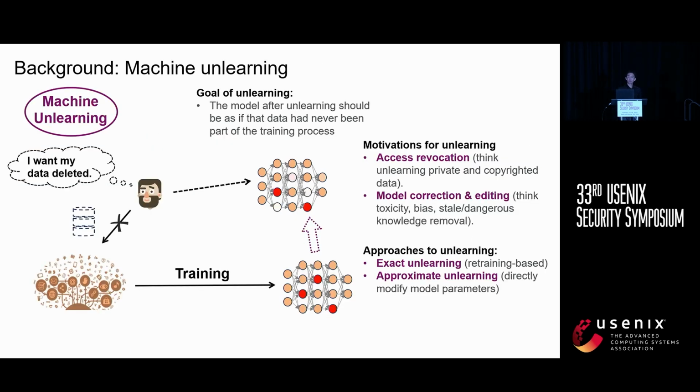Machine unlearning allows models to forget specific data, reducing biases and preventing privacy leakage. It's crucial for revoking private data and harmful information, sometimes to protect the secure model. Unlearning can be exact by retraining the model, or approximate by adjusting model parameters. MLaaS users can request data removal, which introduces new security risks.